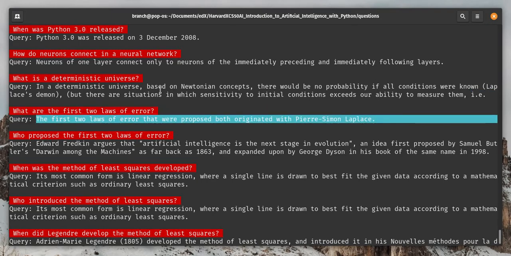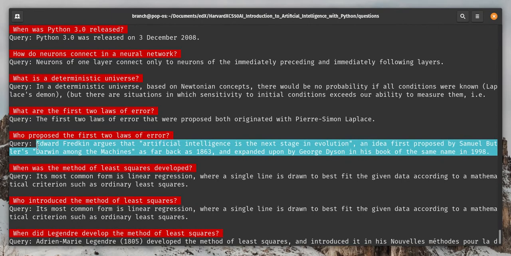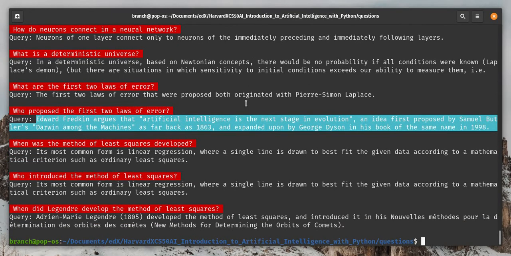I tried to get more specific as far as who proposed the first 2 laws of errors, hoping to get the sentence that described who proposed them, and instead I got an entirely different sentence from the artificial intelligence text file rather than the probability text file, and so never was able to actually get the answer I wanted.